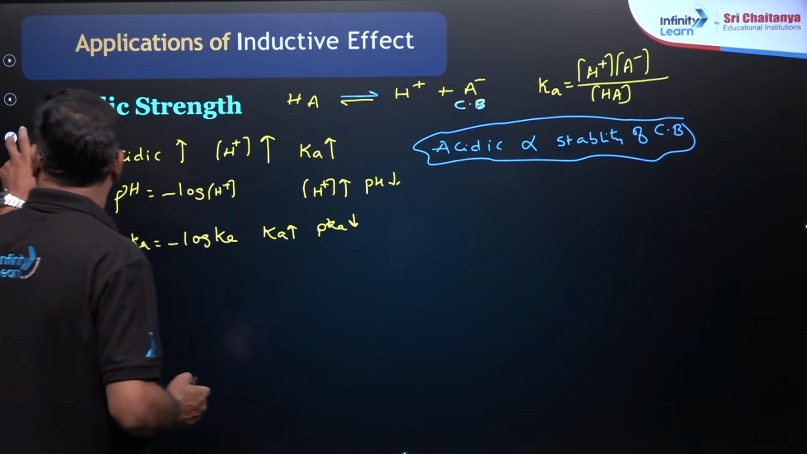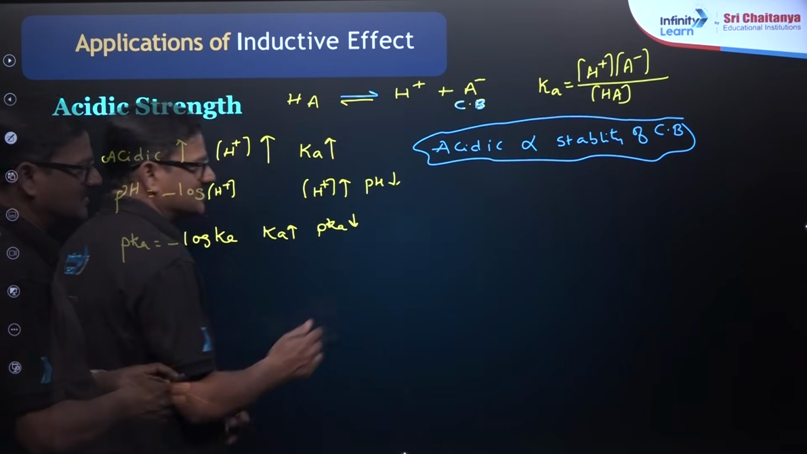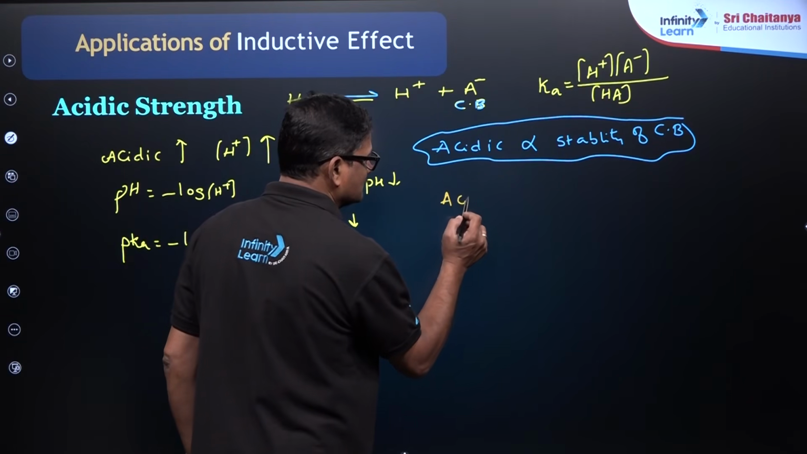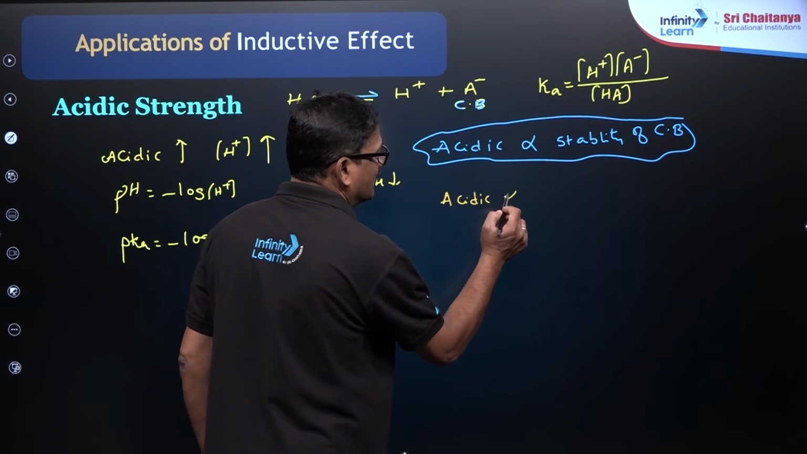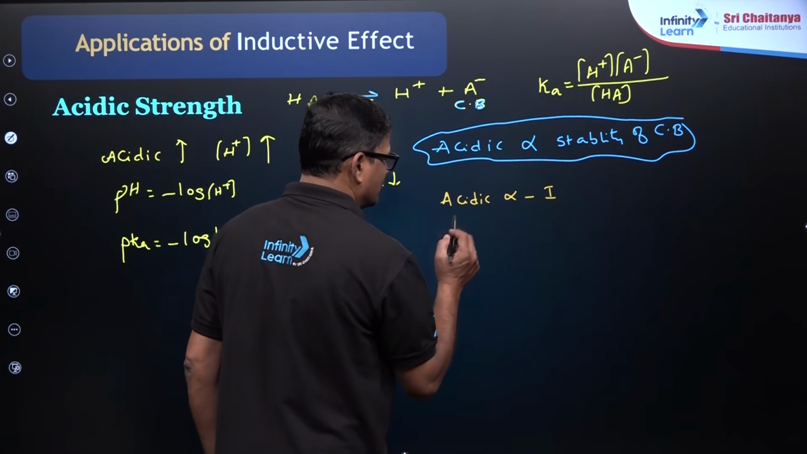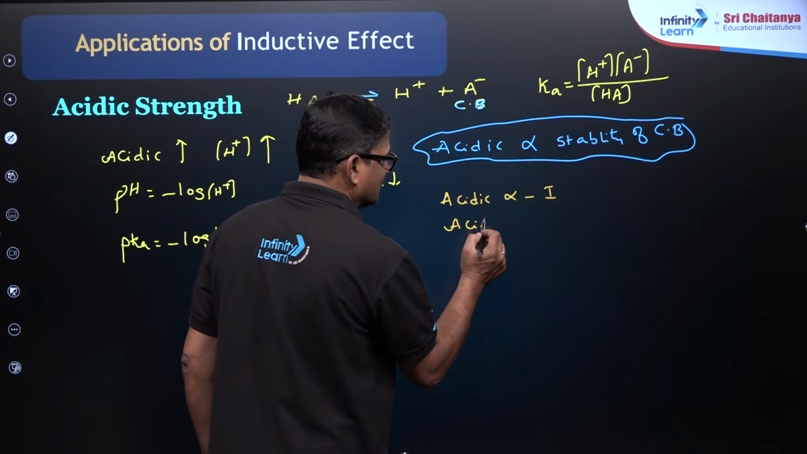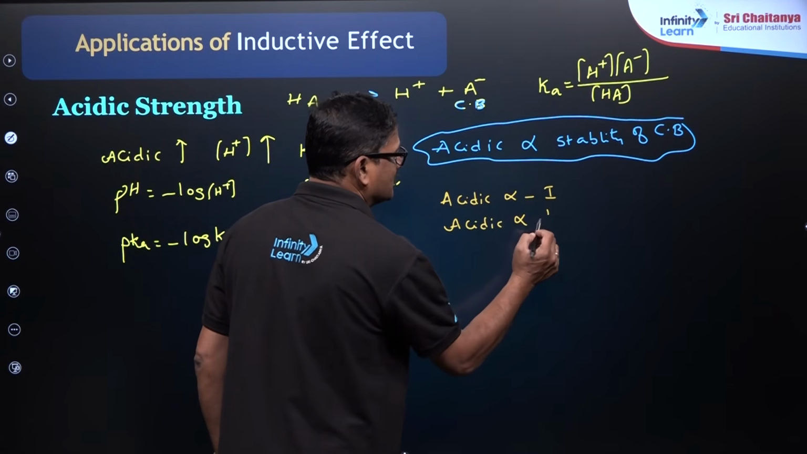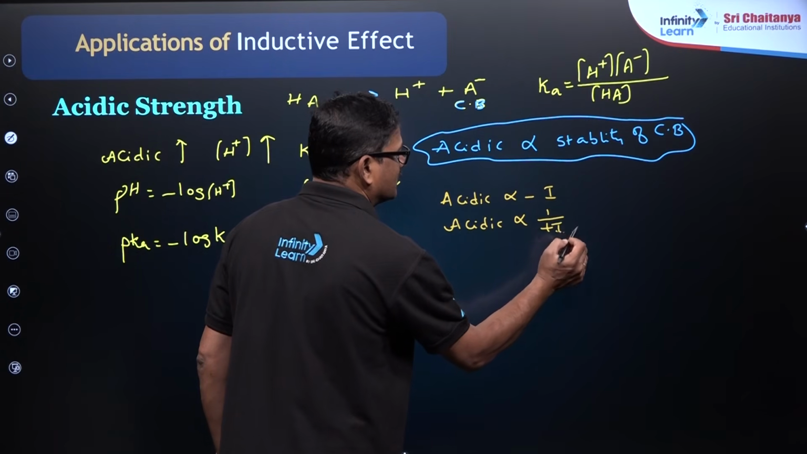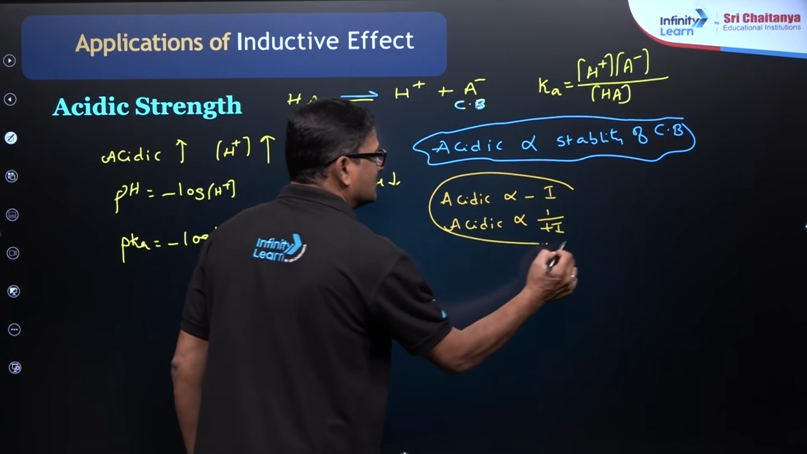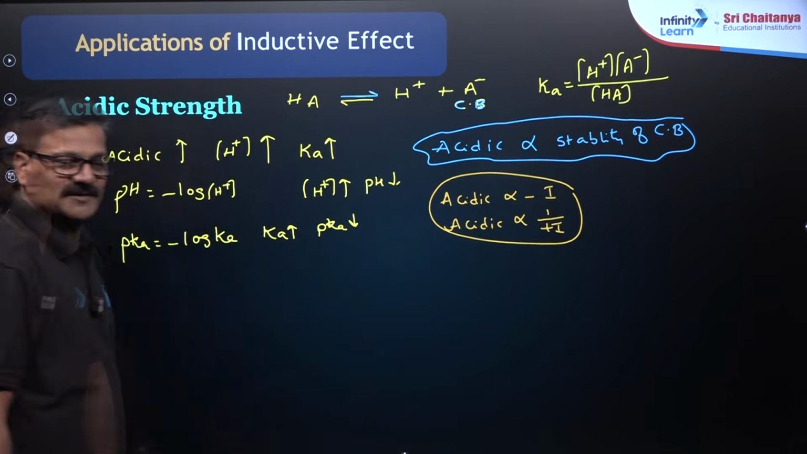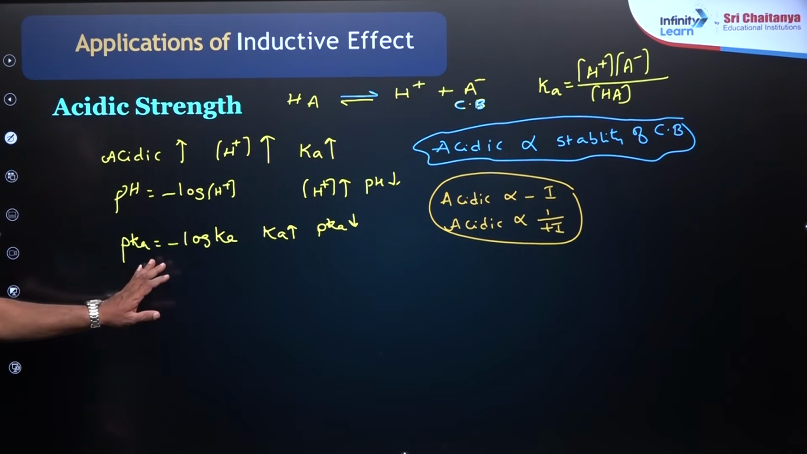So how do I apply this in terms of electronic effects? Simple. Acidic strength is directly proportional to negative inductive effect. Acidic strength is inversely proportional to positive inductive effect. So these are the two things I can help you with. Children, this is a very, very important point.